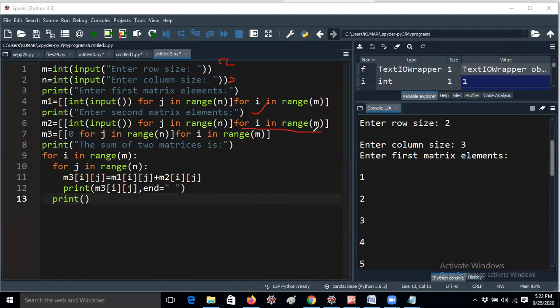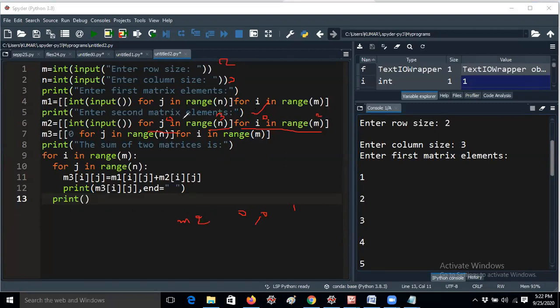That means for I in range M. So we take M value as 2. So I value initially starts with 0. Then it moves to the inner for loop. J value is also 0. In 0, 0 position, suppose we enter value 1, and J value is incremented by 1, and I value remains the same, 0.